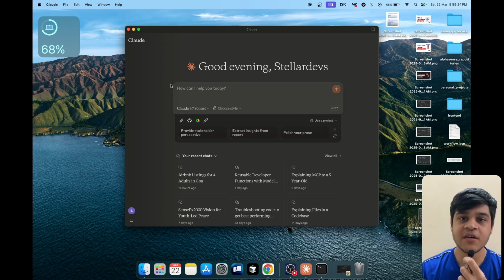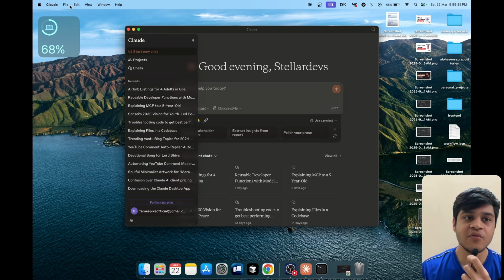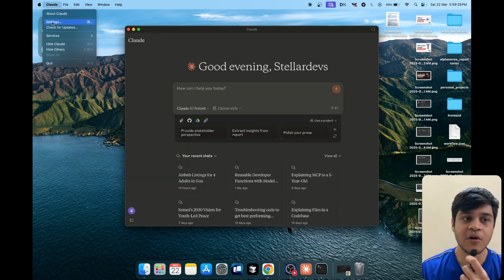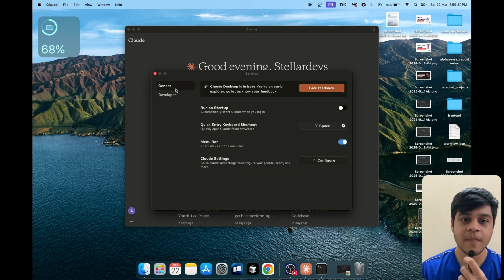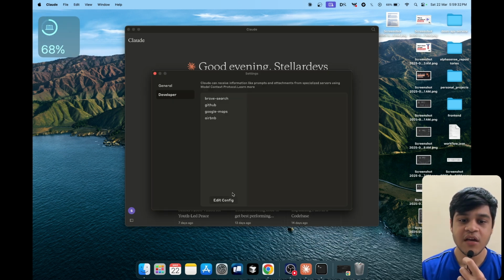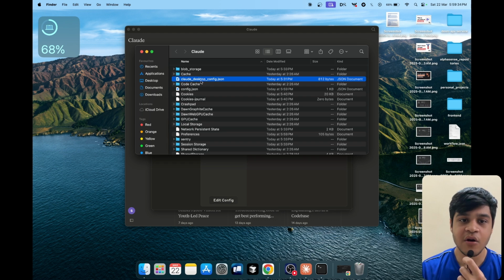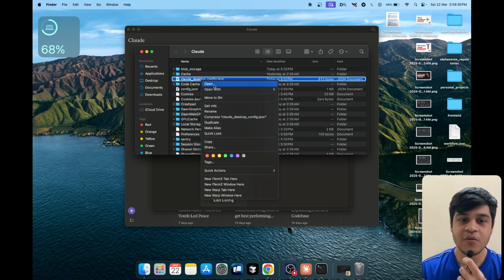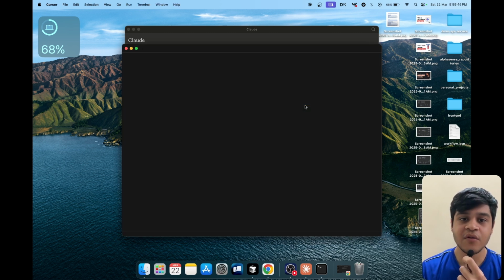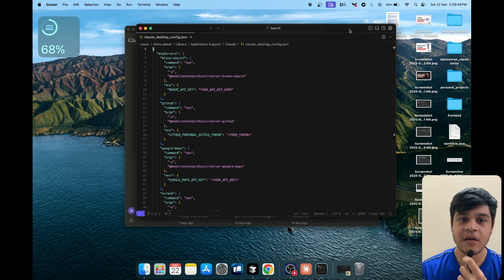Once you have downloaded the Claude Desktop app, all you need to do is go to Claude and then Settings. In the developer section, you can edit the config of the Claude Desktop app, and then you can open this with Cursor or VS Code or any other coding app that you would like. For example, I will open this with the Cursor app.